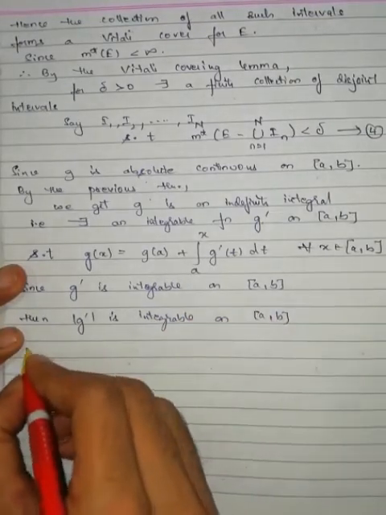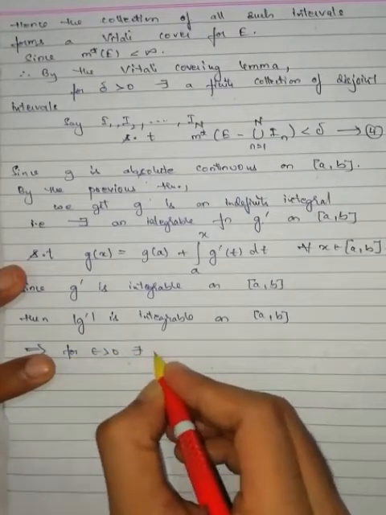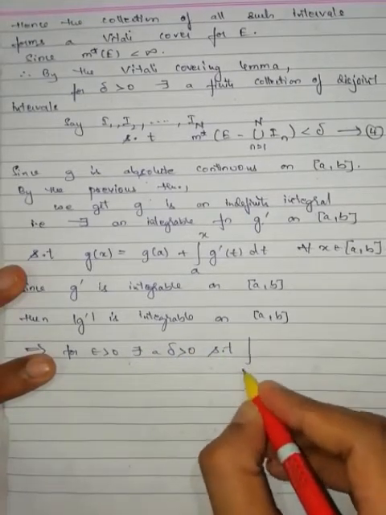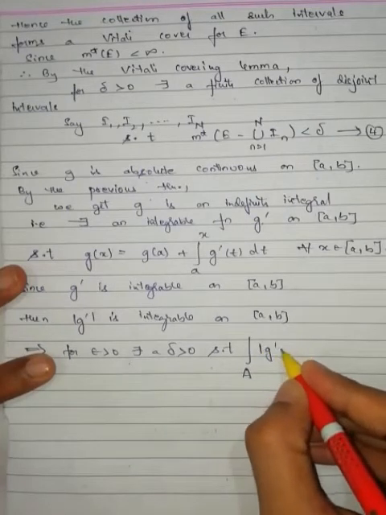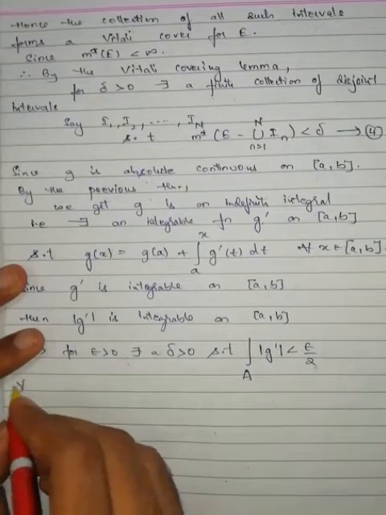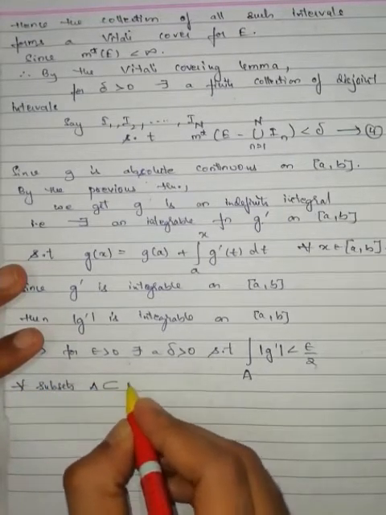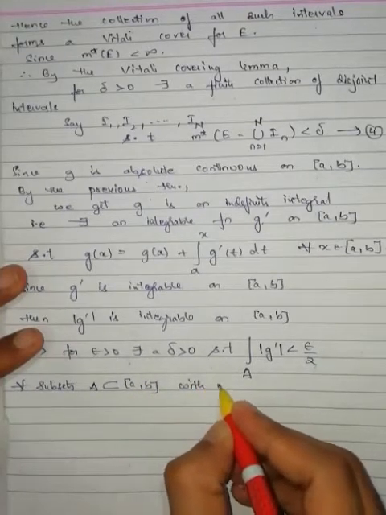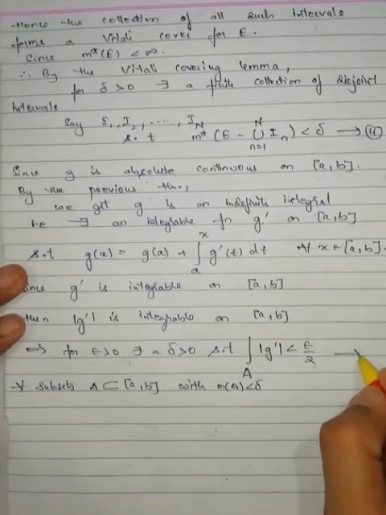Then for any epsilon greater than 0, there exists a delta greater than 0 such that the integral over the subsets A of modulus of G' is less than epsilon by 2, for all subsets A in [a, b] whose measure is less than delta. This is equation number 5.